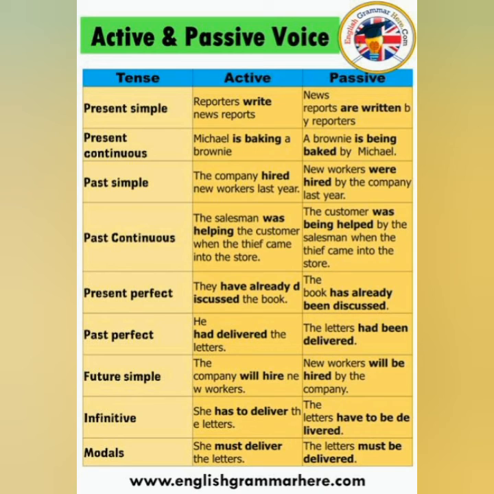They have already discussed the book. The book has already been discussed. He had delivered the letters. The letters had been delivered by him. You can add on "by him", "by them". That is compulsory. Without that, it will not make proper sense. Okay. The company will hire new workers. New workers will be hired by the company. She has to deliver the letters. The letters have to be delivered by her. She must deliver the letters. The letters must be delivered by her.